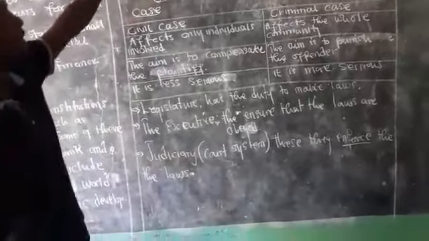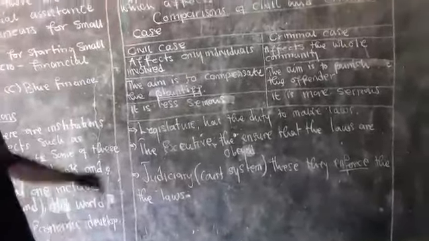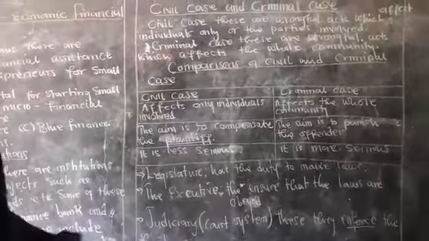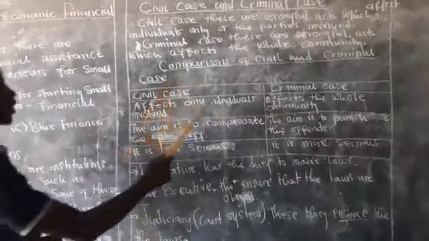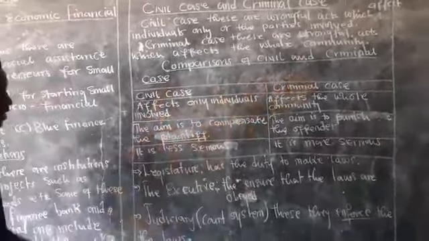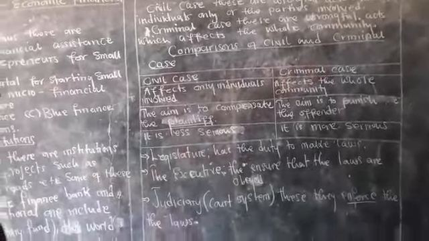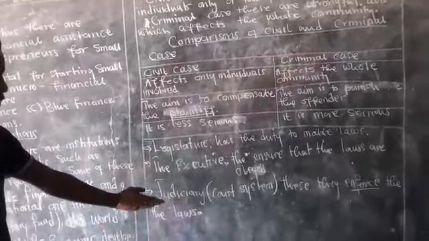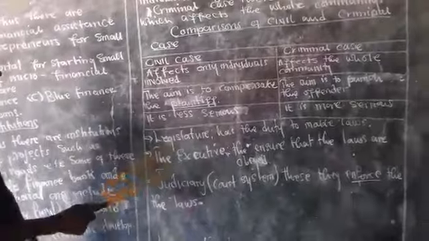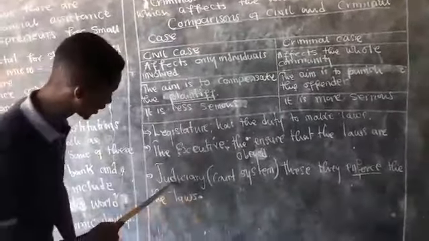So we have looked at the definition of a civil case as well as a criminal case. We have also looked at the comparison of a civil case and a criminal case. And then we have looked at the roles of the three organs of the government: the legislature, the executive, and the judiciary. Thank you.